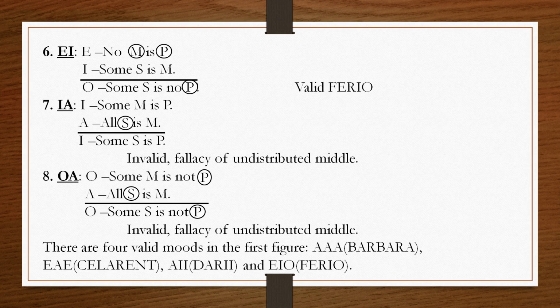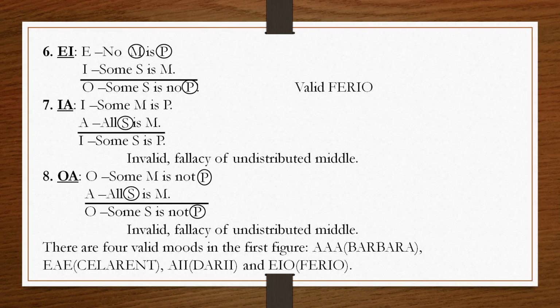Next is the OA combination. O is negative, so the conclusion is negative. O is particular, so the conclusion must be particular. So, the conclusion will be an O proposition, and the O proposition distributes the predicate term. Predicate means the major term.